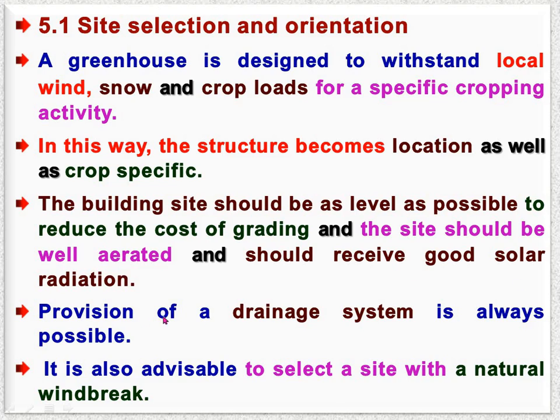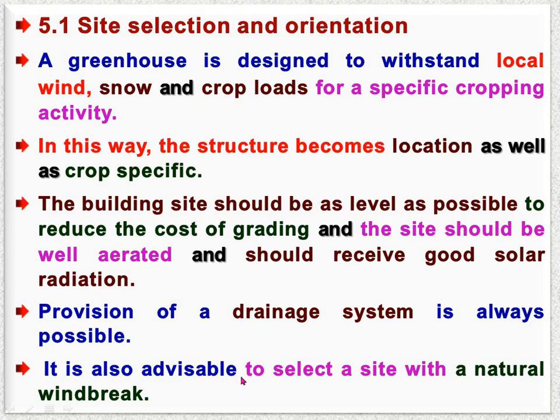It should receive good solar radiation, means the location and orientation should be such that the greenhouse receives good solar radiation. Provision of a drainage system is always possible, means draining out the excess water in the form of runoff, so that there will not be any waterlogging condition. For that we must have a facility of draining out system nearby and inside the greenhouse.